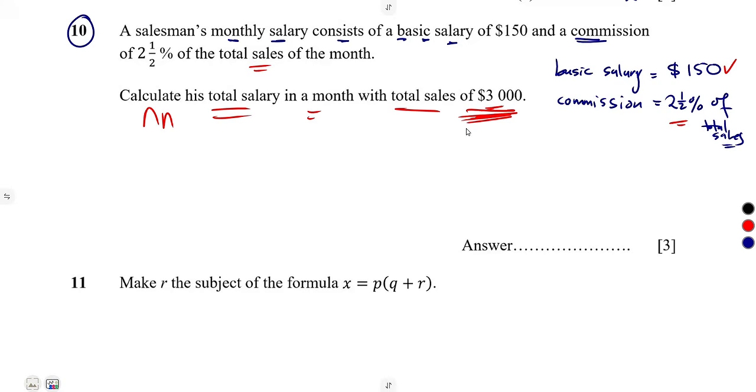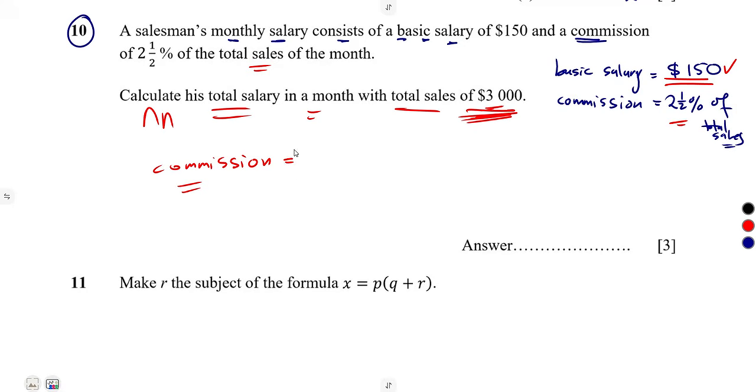So guys, whatever he's going to sell, whether it's going to be 60,000, 70, whatever the amount that you're going to obtain, the basic salary is not going to change. What is going to change is the commission, because commission is calculated as a percentage of total sales. So what is affected in our case is the commission from these total sales. You're going to calculate his commission. What is the commission there?